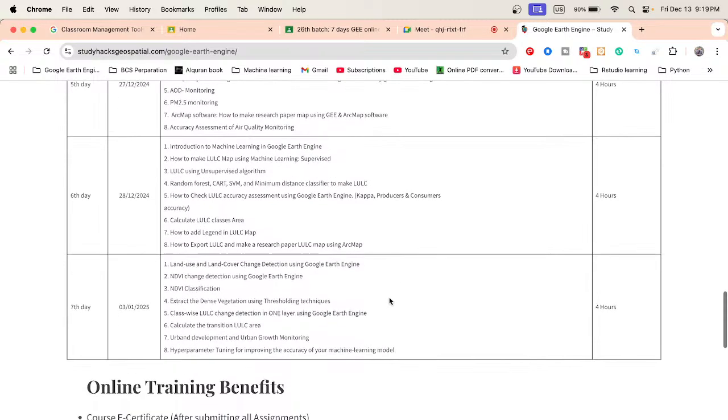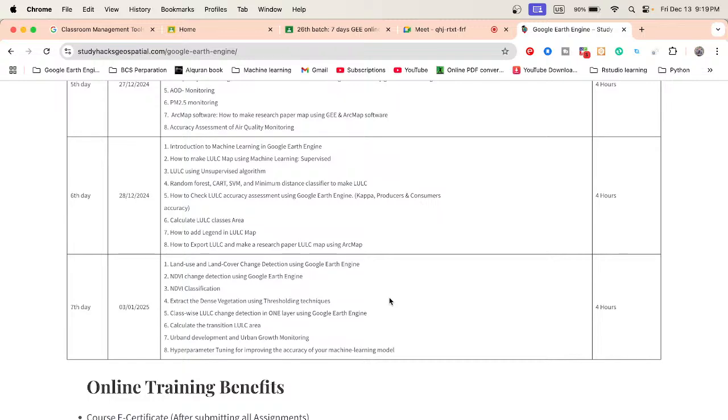And in the last class, I mainly discussed the change detection analysis, how we can easily make land use land cover change detection, as well as NDVI change detection or vegetation change detection, how we can easily make the classification, and how to extract the dense vegetation using thresholding technique. We also discussed that.